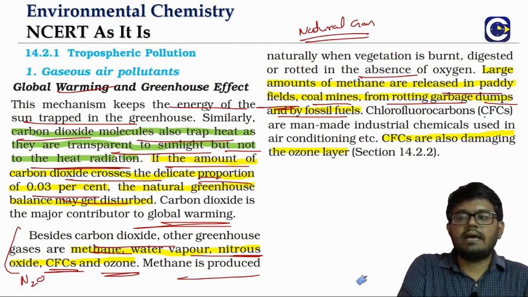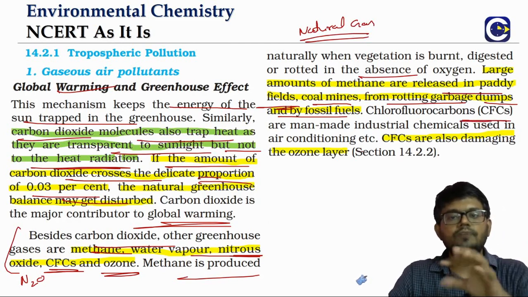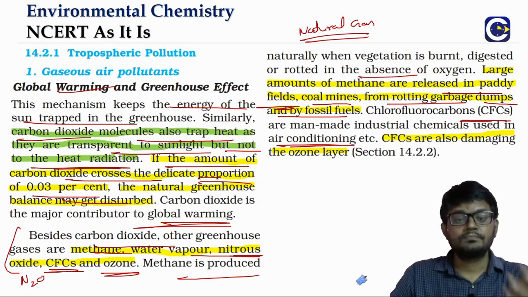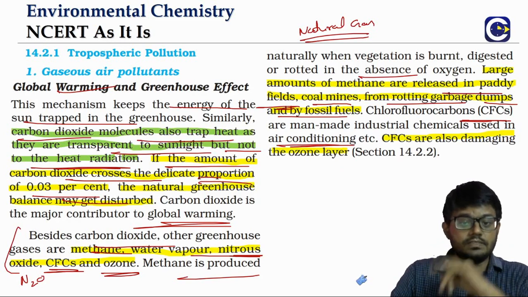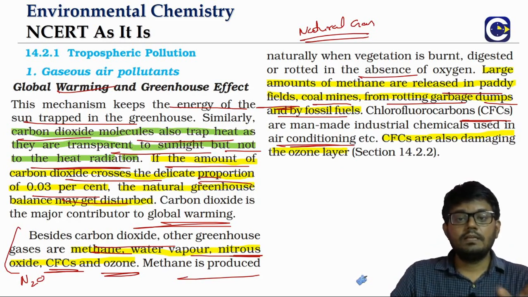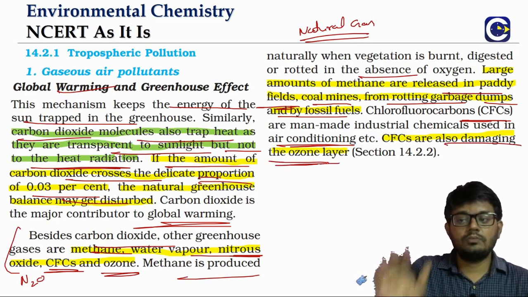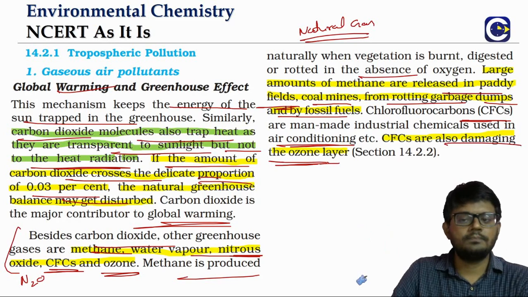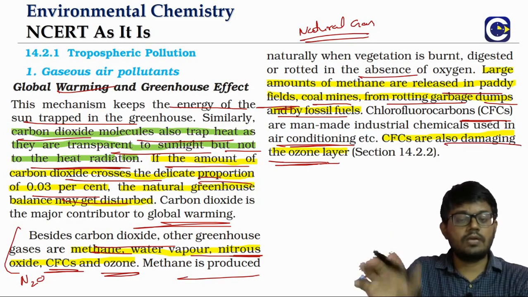Chlorofluorocarbons, right, they are man-made. They are used for air conditioning, and we'll talk about the chlorofluorocarbons as we get into the other effect that they will cause, which is the depletion of the ozone layer. So the chlorofluorocarbons, as I said, will also be responsible for what? The depletion of the ozone layer. There we'll talk about the other uses, but nowadays, because of these harmful effects of the chlorofluorocarbons, they are now being replaced.